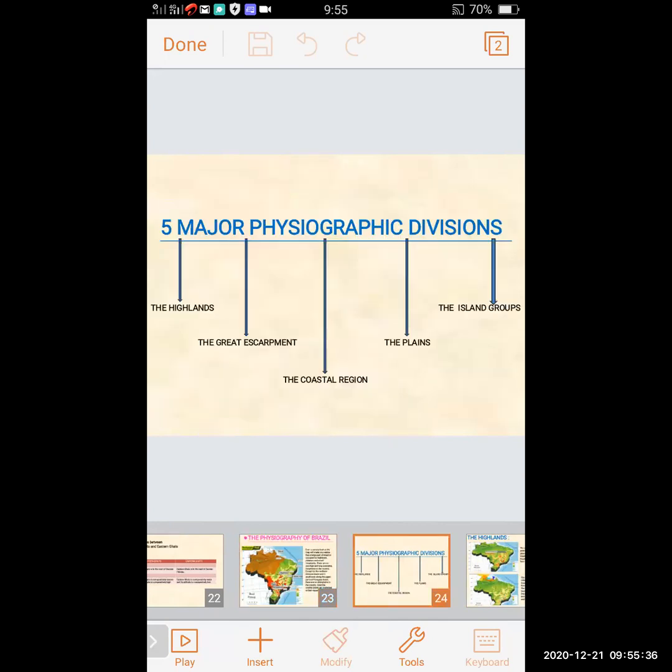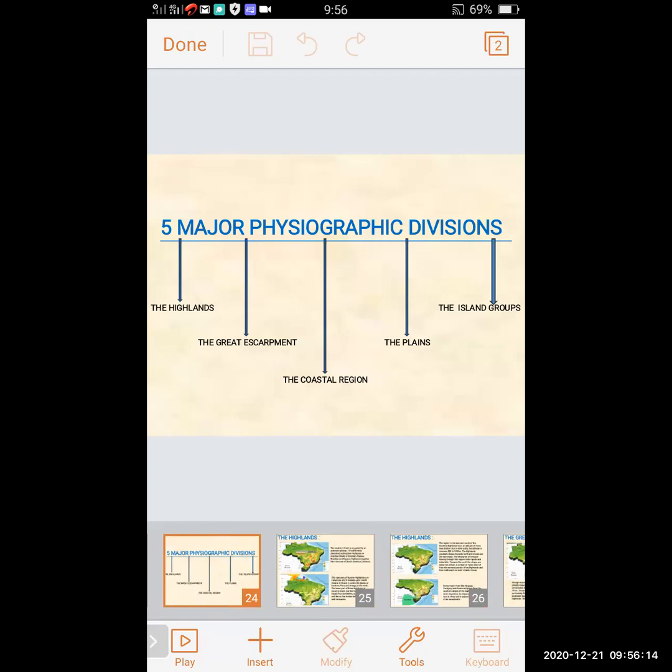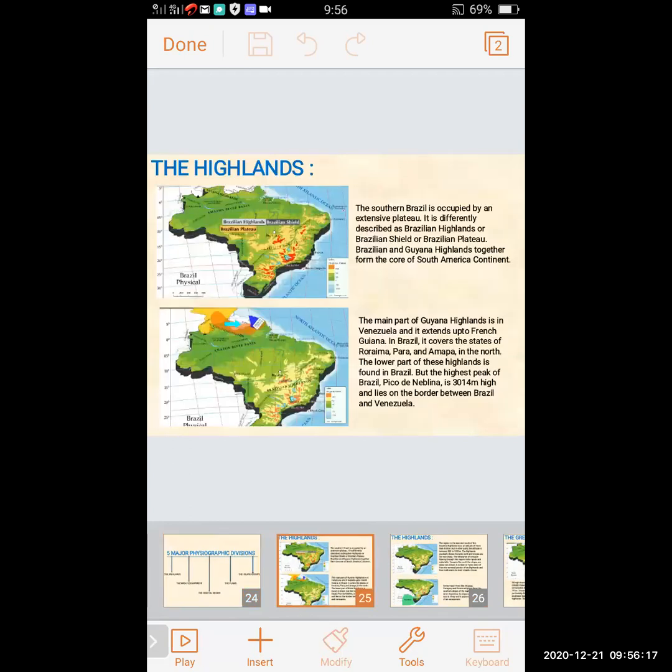Brazil is mainly divided into 5 major physiographic divisions: the highlands, the Great Escarpment, the coastal region, the plains, and the island group. These are the 5 major physiographic divisions, and today we will learn each one of them. First, we will start with the highlands.